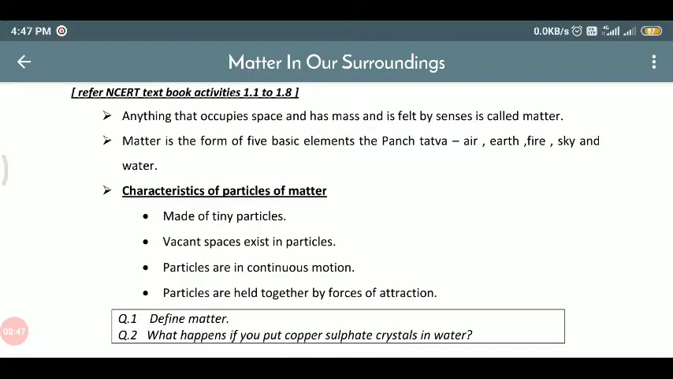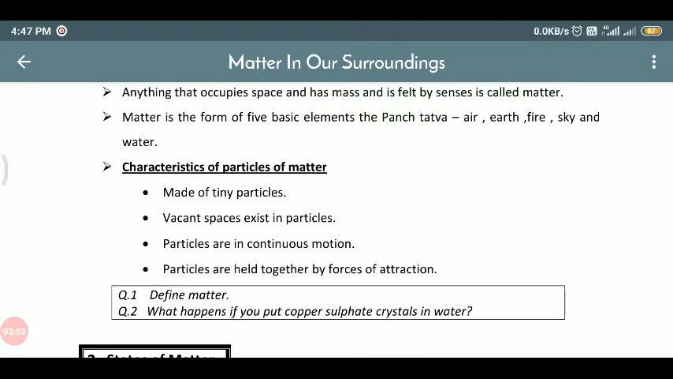Characteristics of particles of matter means we will characterize the particles which are present in matter. There are four types. Matter is made up of tiny particles. Vacant space is present in the particles. Particles are in continuous motion. Particles are held together by the force of attraction.